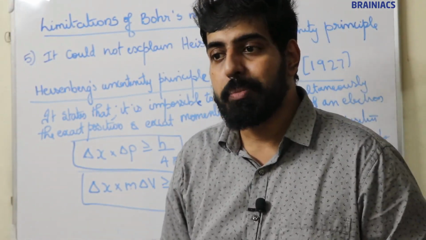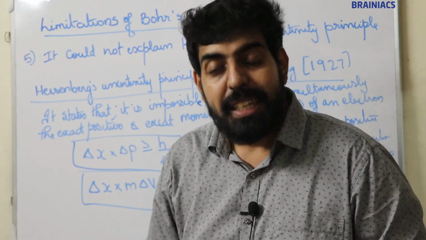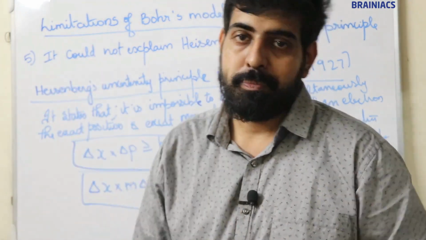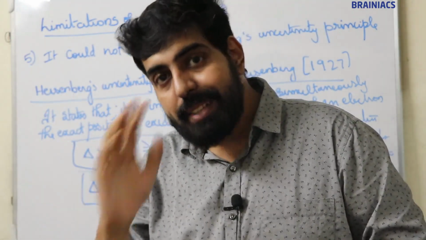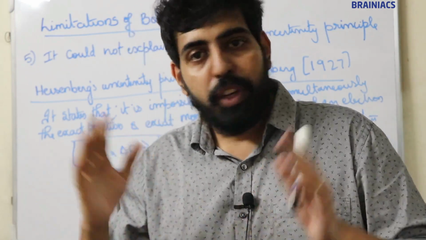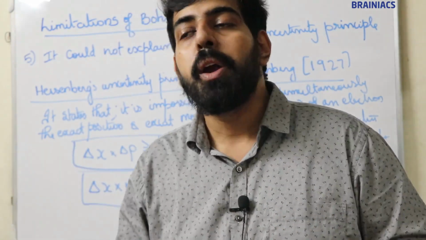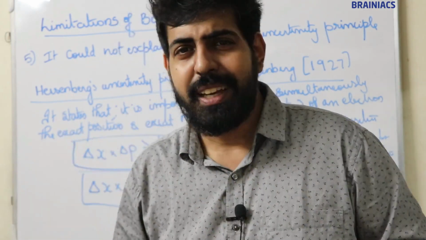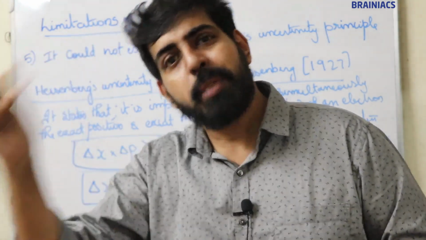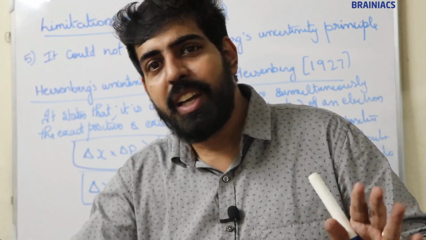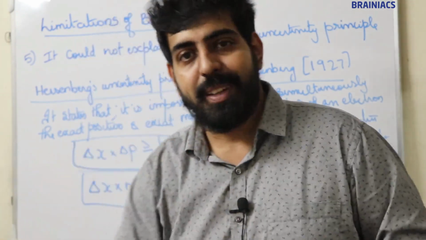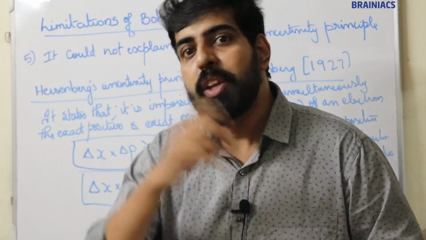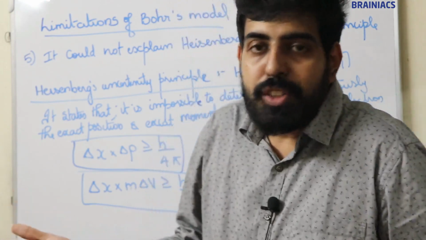According to the Heisenberg uncertainty principle, we cannot determine simultaneously, at the same time, both the position and momentum of an electron. If you know position and momentum of the electron at the same time, we can predict the path of the electron. But we cannot determine the exact position and exact momentum of an electron at the same time. There should be some uncertainty. If you try to calculate position and momentum at the same time, there will be some uncertainty. Values will not be certain. If you can calculate position and momentum, then you can predict the path. But it is not possible.